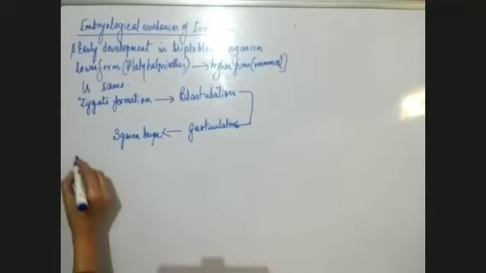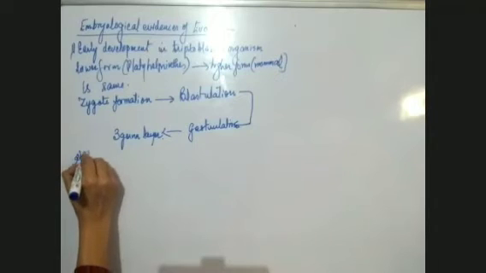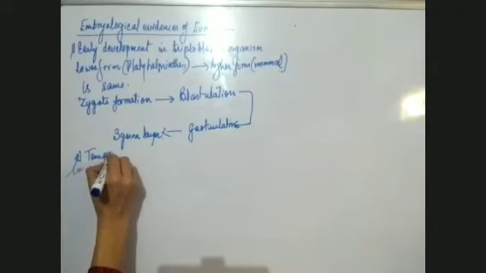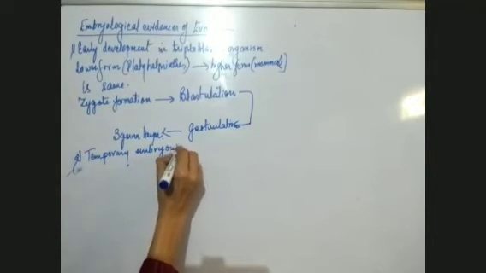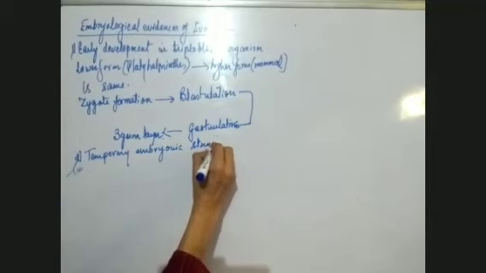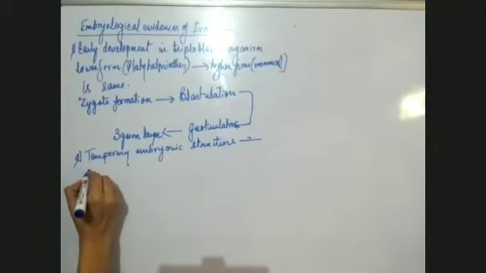Now we come to the next point. Some organisms have temporary embryonic structures. So the second point we will study is the temporary embryonic structure. What is this? A temporary embryonic structure is one that is present for a short period of time, during the embryonic stage. And that temporary embryonic structure is the egg tooth.